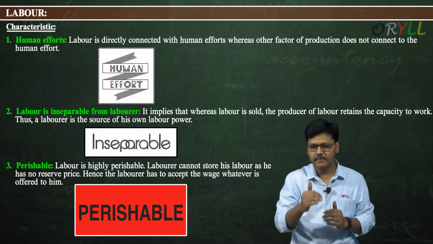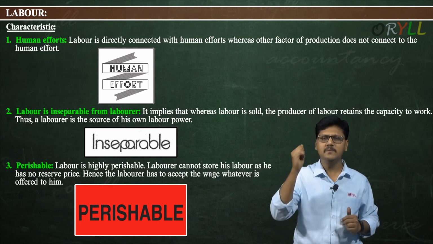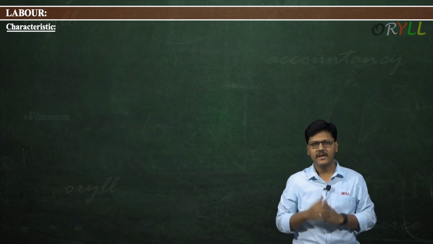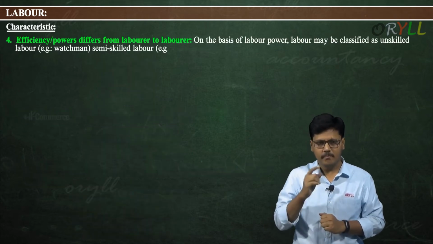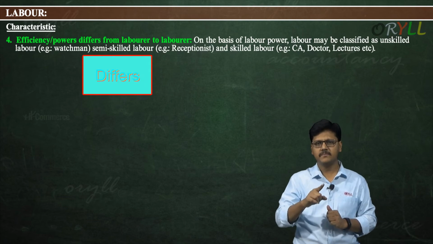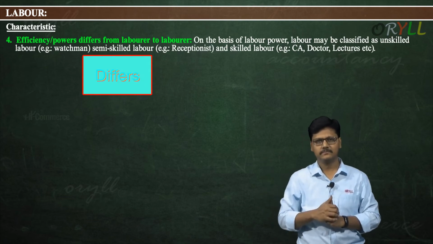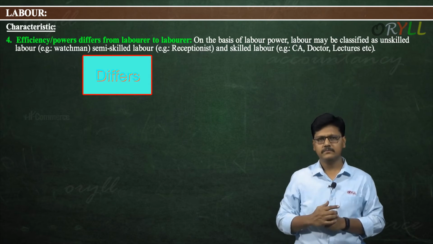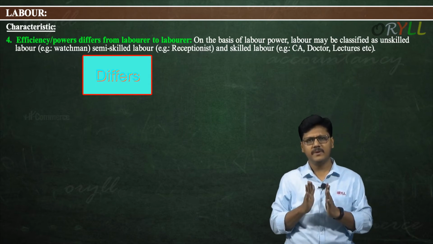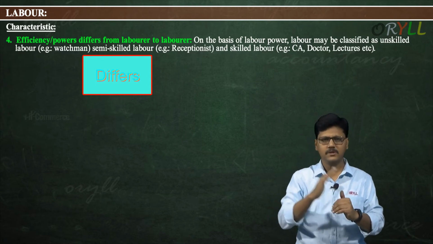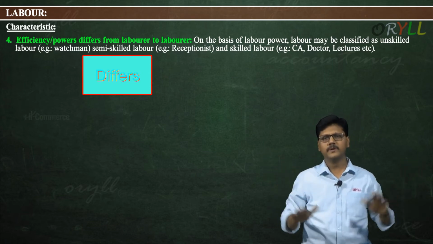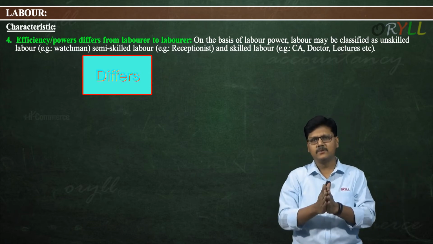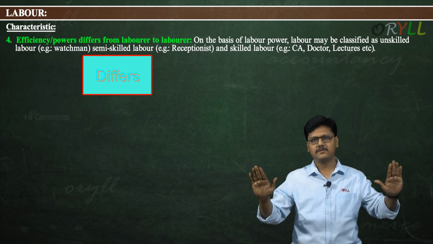That's why labor is considered as highly perishable. Next one, efficiency or power differs from laborer to laborer. Obviously, labor is with human beings, and efficiencies of human beings differ from person to person. No two persons are exactly equal in any context.